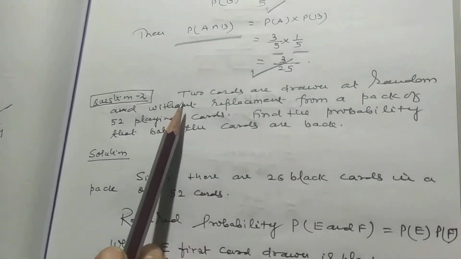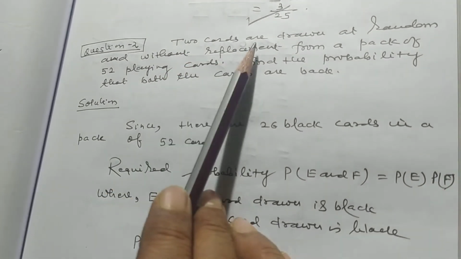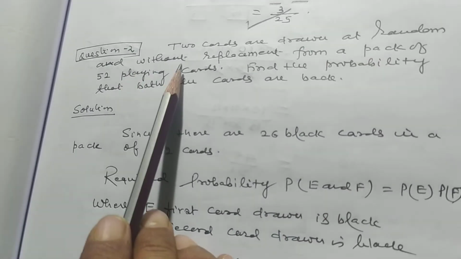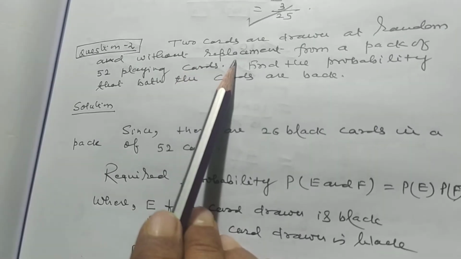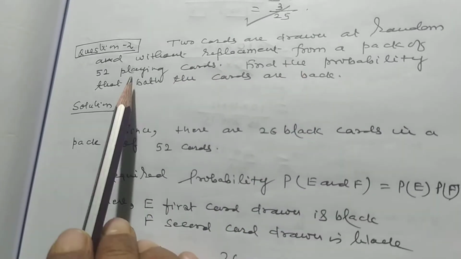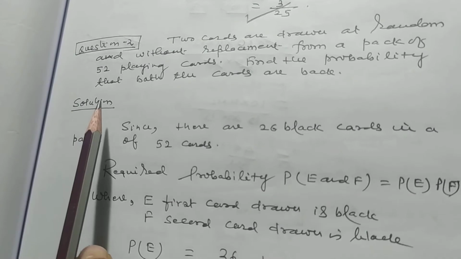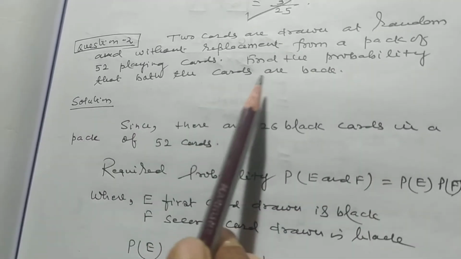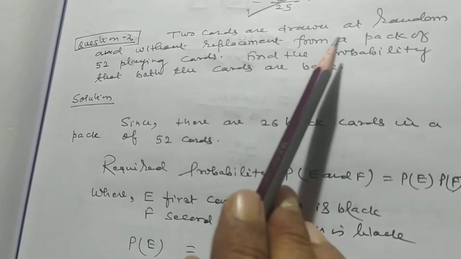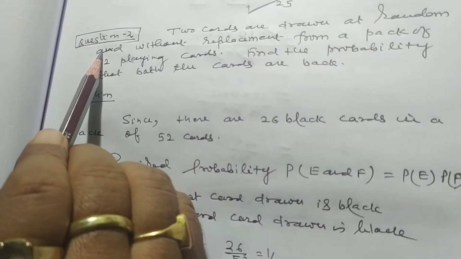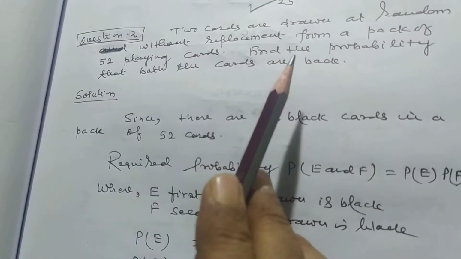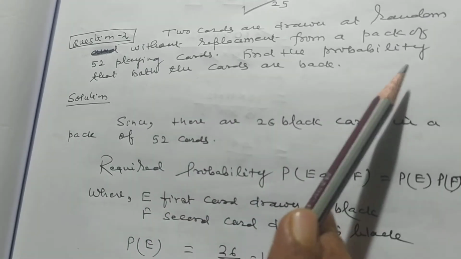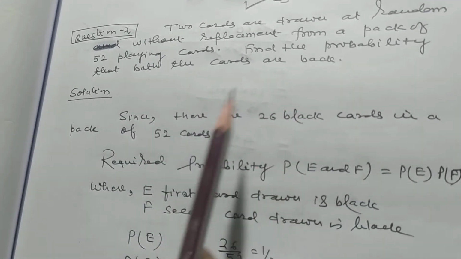My dear students, I want to discuss problem number 2. Two cards are drawn at random without replacement from a pack of 52 playing cards. Find the probability that both the cards are black.